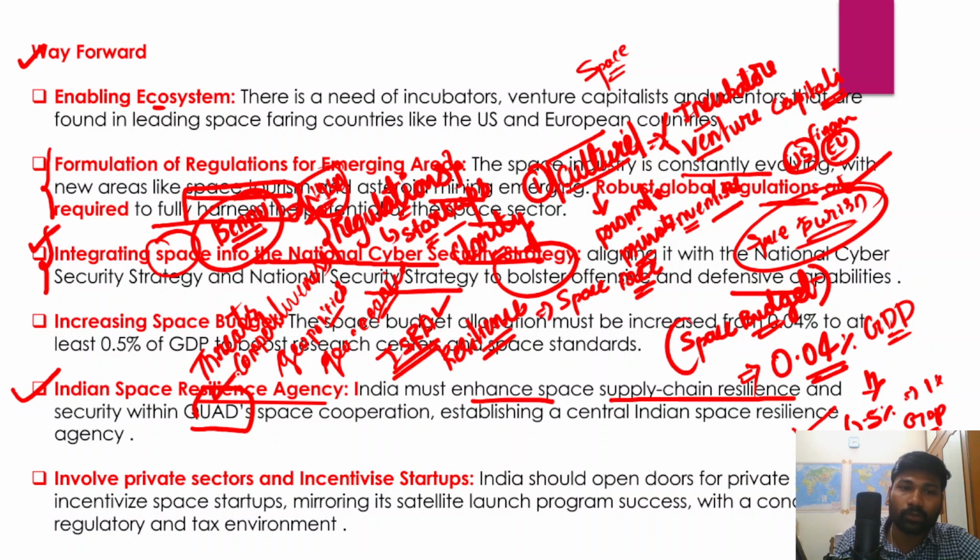right? So I hope you know what exactly the Quad is. Quad is a group of 4 countries in the Indo-Pacific, the Quadrilateral Security Dialogue between Australia, India, Japan and USA. So essentially it is aimed at further strengthening the resilience of India's space sector.